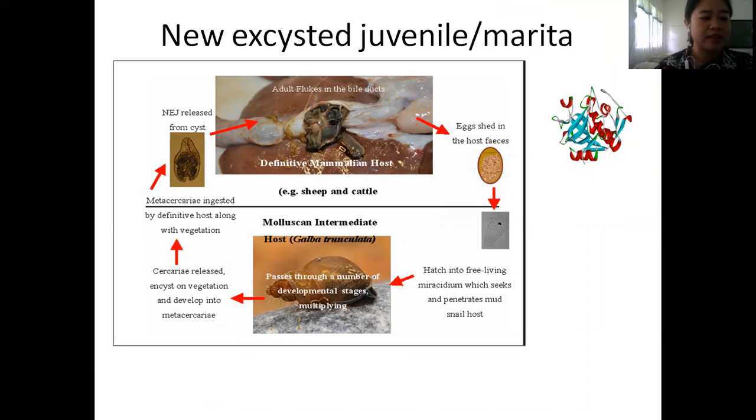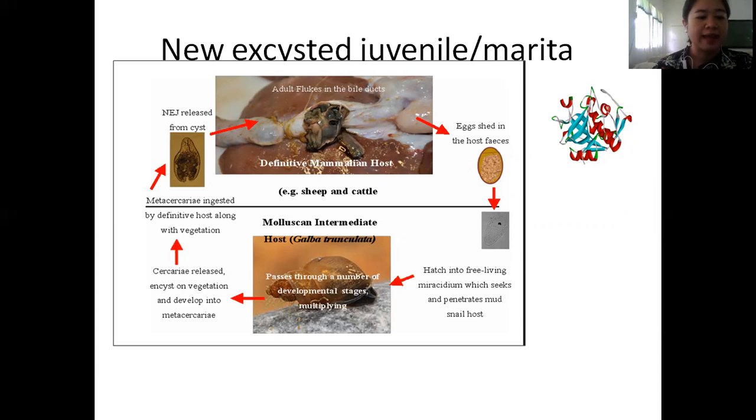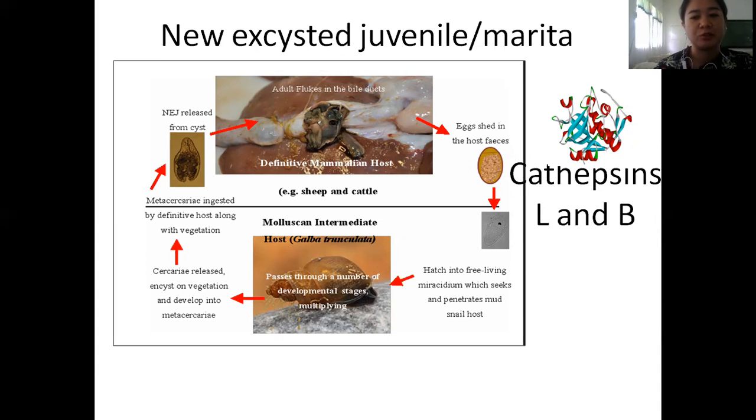When the cattle eats the grass, like what I was talking about a while ago, containing the cercariae, it will be called metacercariae. And upon invading the host liver, the metacercaria releases NEJ, or the immature fluke. Within the liver, the NEJ releases cathepsins or enzymes, which are involved in the destruction or liquefaction of the liver. It is studied that cathepsin B is the major protease from the immature fluke, and cathepsin L is released from the adult Fasciola.